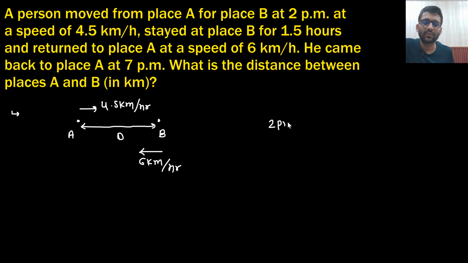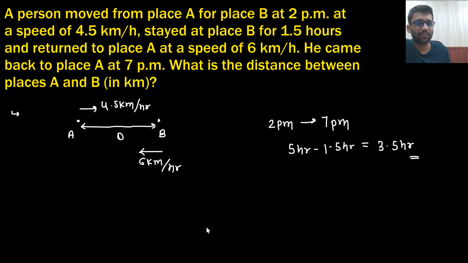So from 2 p.m. to 7 p.m., his journey was of 5 hours? No, his journey was not of 5 hours, because he stayed there for 1.5 hours. So 5 hours minus 1.5 hours. That means his journey was of 3.5 hours. Right? So what we can do?